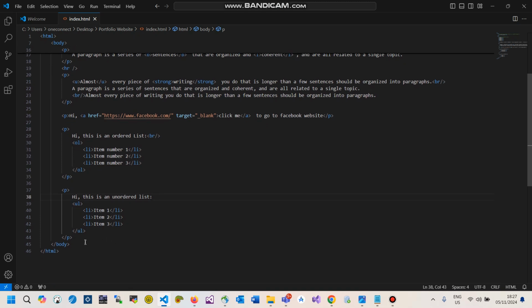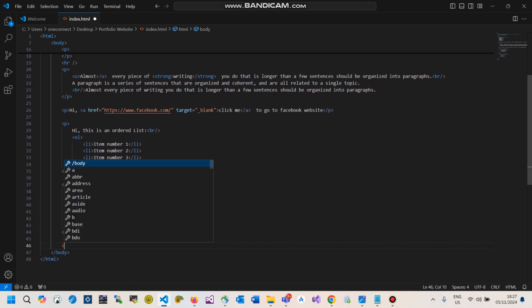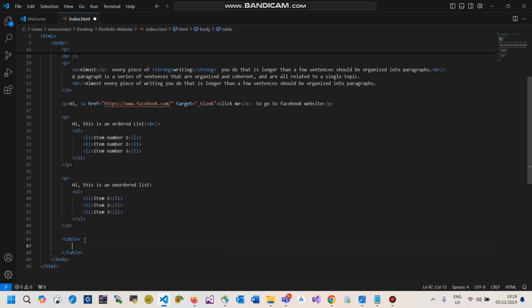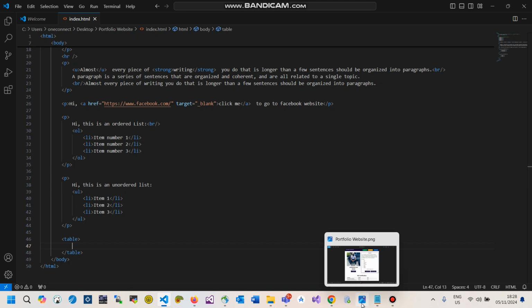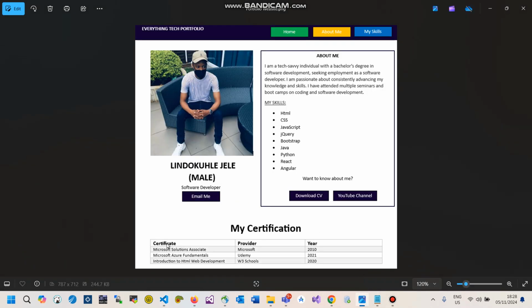To create a table in HTML we use a tag called table, as the name suggests. So we create table, right? Remember, looking at this picture here, a table has a column, it also has a row, right?